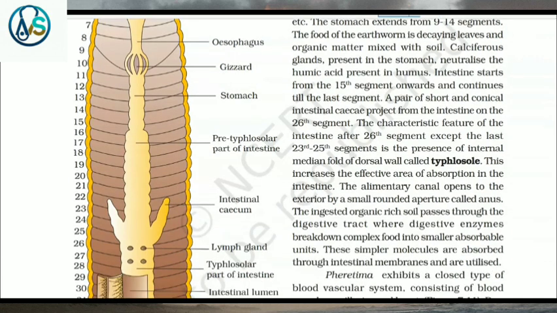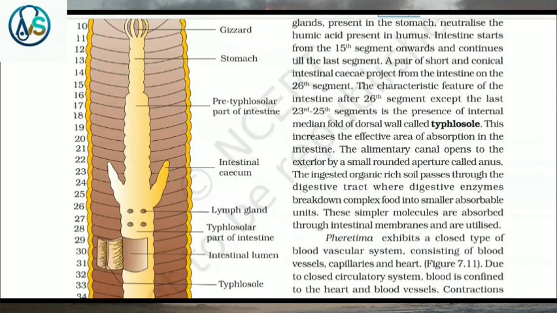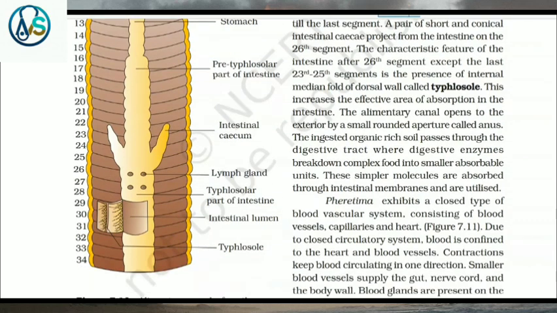Intestine starts from the 15th segment onwards and continues till the last segment. A pair of short and conical intestinal cecae project from the intestine on the 26th segment. The characteristic feature of the intestine after the 26th segment, except the last 23rd to 25th segment, is the presence of an internal median fold of the dorsal wall called typhlosole. This increases the effective area of absorption in the intestine.